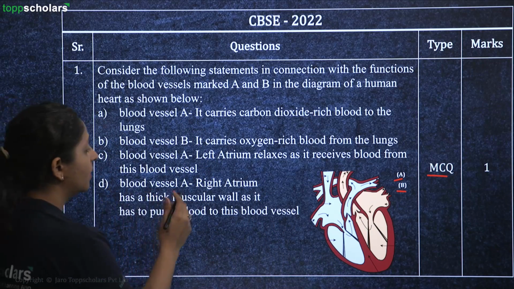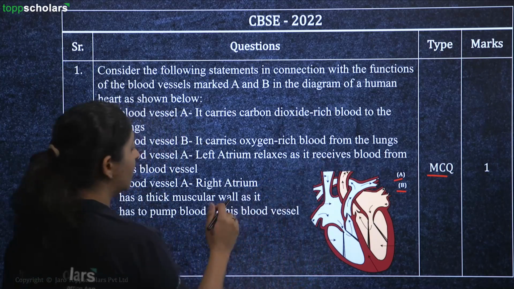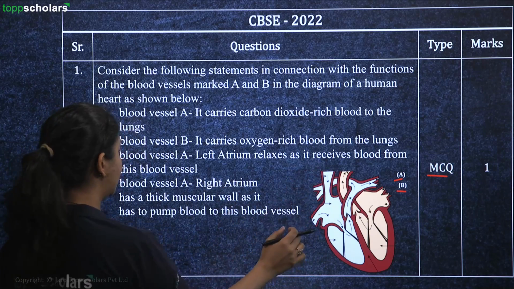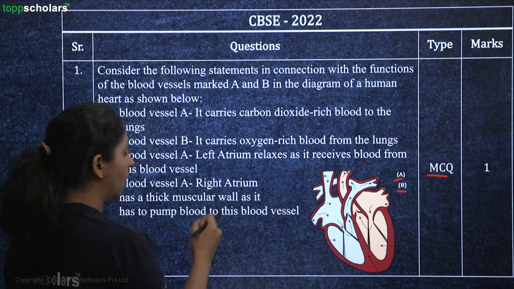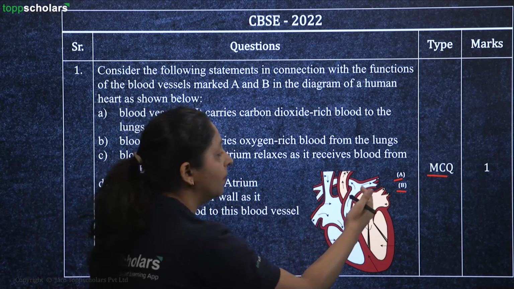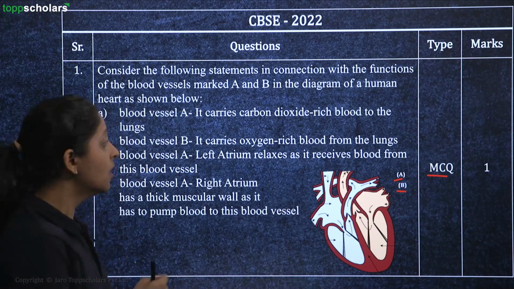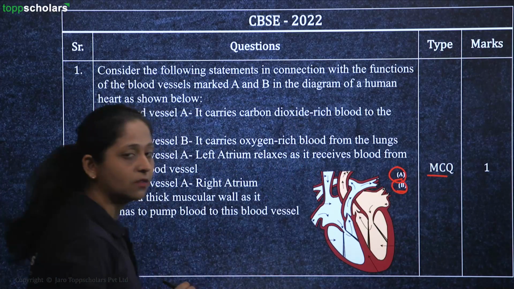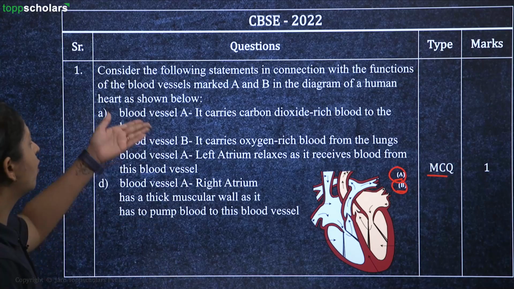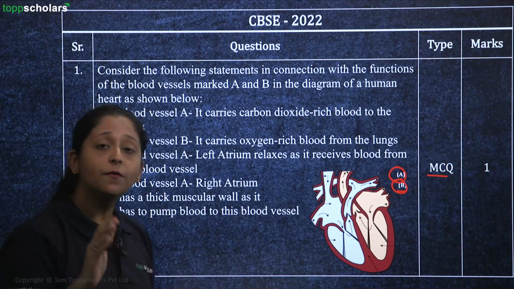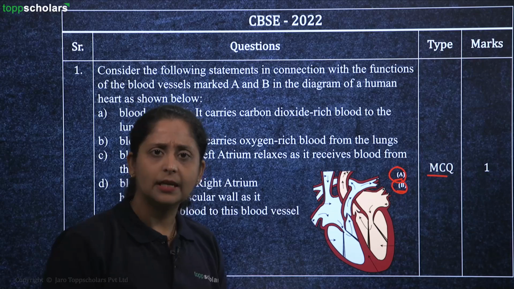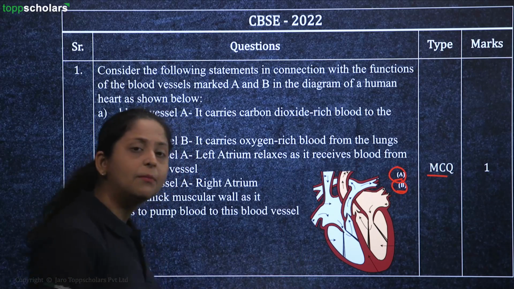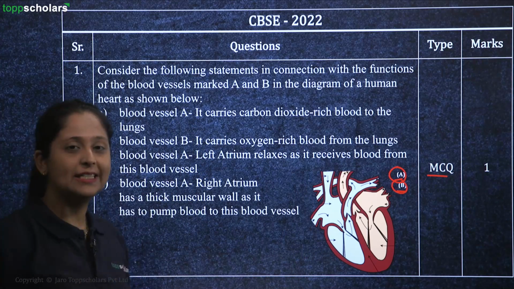And option D, which says blood vessel A, that is your right atrium, has a thick muscular wall as it has to pump the blood to the blood vessel. So regarding or considering these two blood vessels, you have to select the correct option from that, right? So first of all, the easy way to answer this type of a question would be labeling the blood vessels, and then you can easily go for the answer.